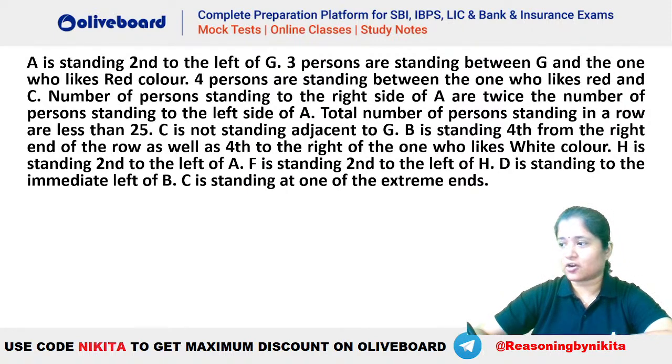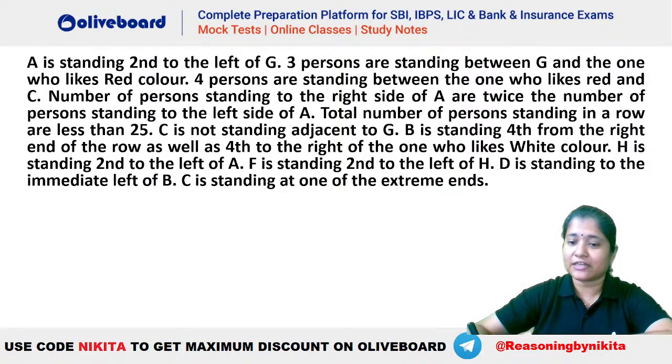Yes, all are facing north. Okay, that sentence is missing. I guess the first sentence, that a certain number of persons are seated in a row facing north, is missing. Yes, facing north. Everybody is facing north here, so you have to make the arrangement as per north facing. Try it out and let me know what the number of persons should be. जल्दी से इसका आंसर बताओ, कितने लोग बैठे हैं.